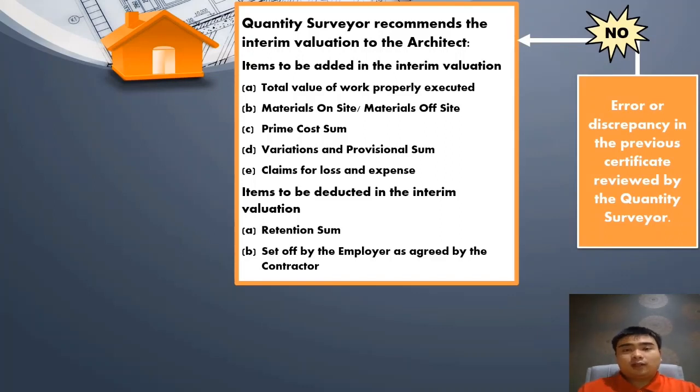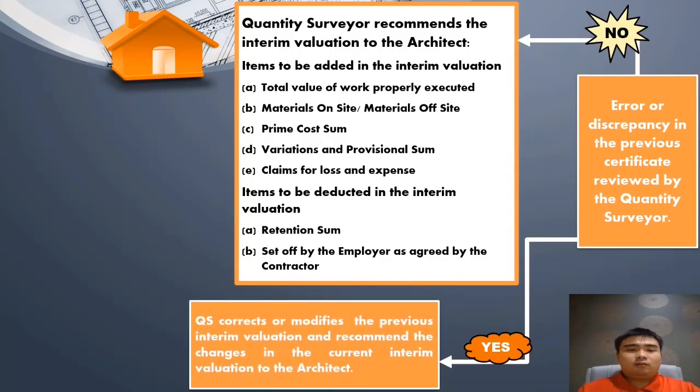Items to be deducted in the interim valuation are retention sum and set-off by the employer as agreed by the contractor. If there is error or discrepancy in the previous certificate reviewed, the QS will correct or modify the previous interim valuation and recommend the changes in the current interim valuation to the architect. Only then proceed with the items to be added and deducted in the interim valuation.